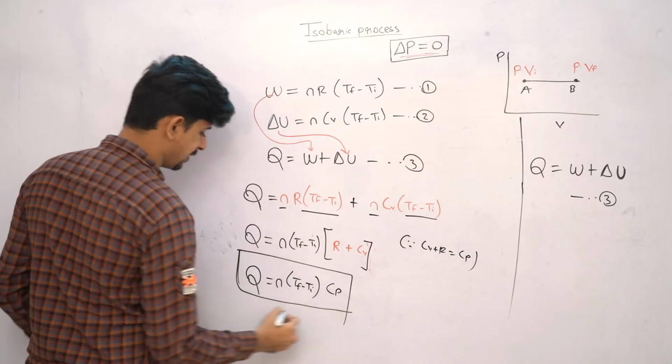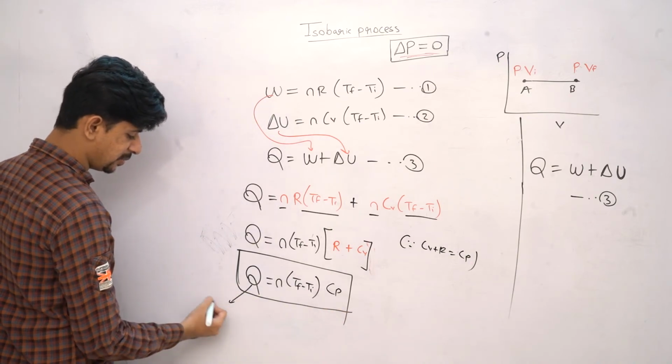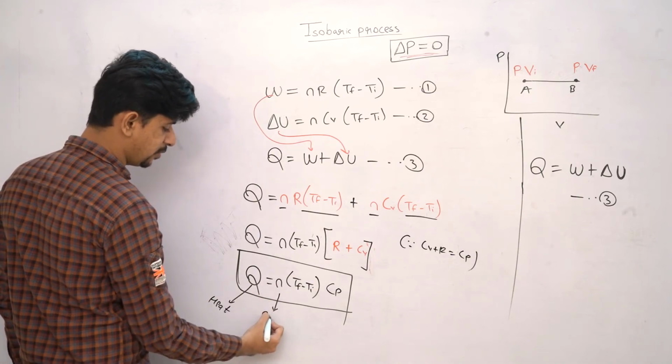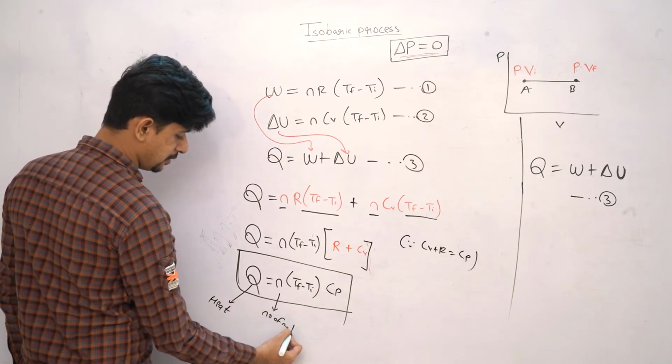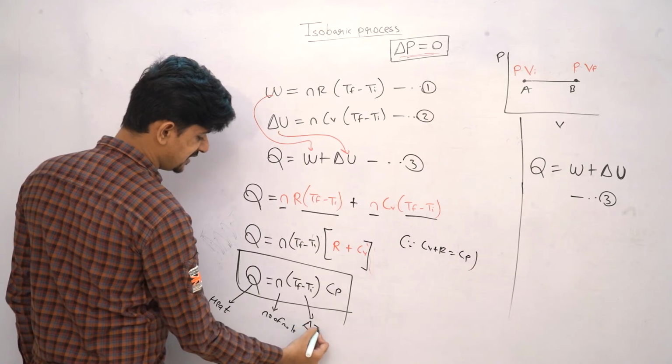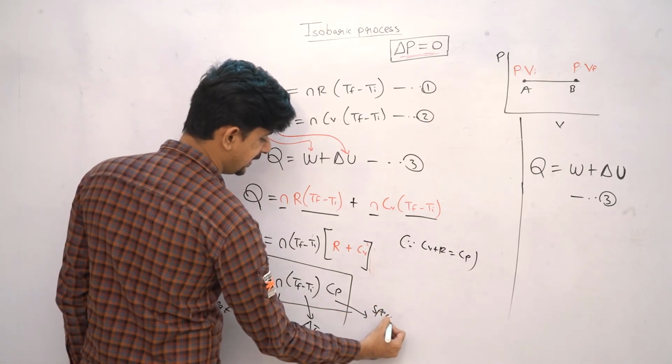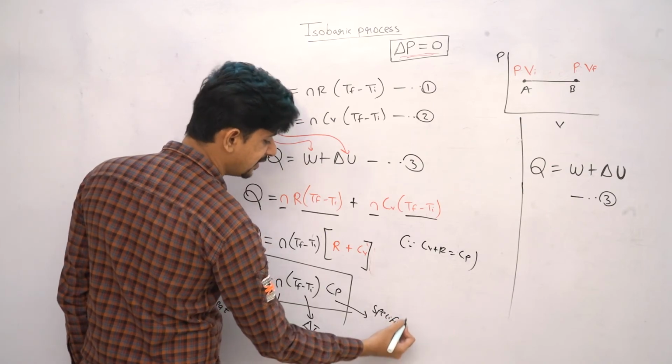So this is our equation. This is thermal energy or heat energy. This is again number of moles. This is change in temperature or temperature difference, and this is specific heat capacity at constant pressure.